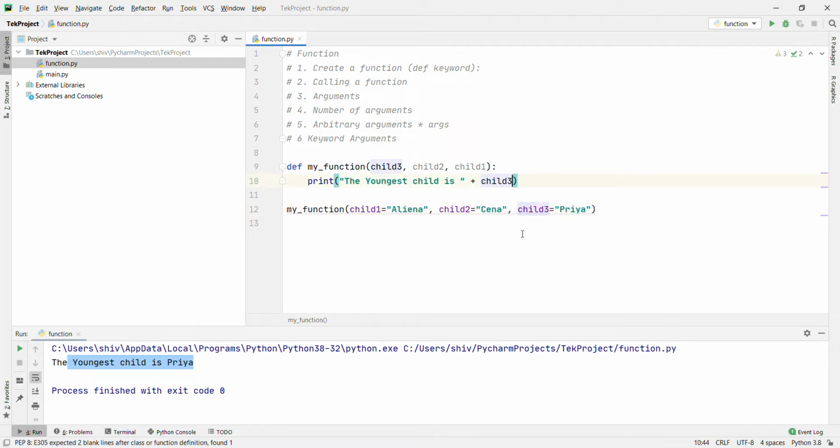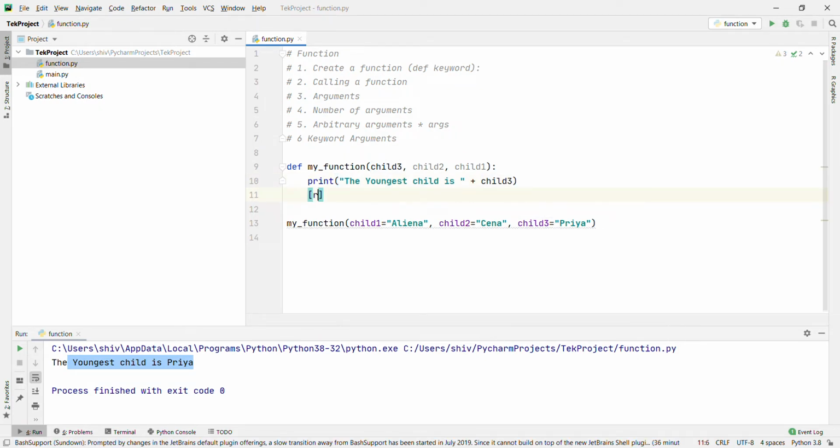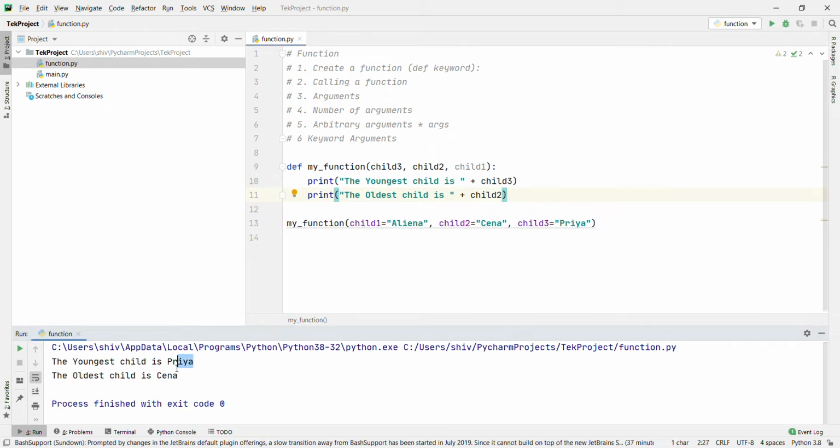Now if you are going to add plus print, the oldest child is child 2. What will happen? Sina is going to pass here, right? Then it will print the youngest child is child 3, that is Priya, and the oldest child is child 2, Sina. Okay, right? The youngest child is Priya and the oldest child is Sina, right?